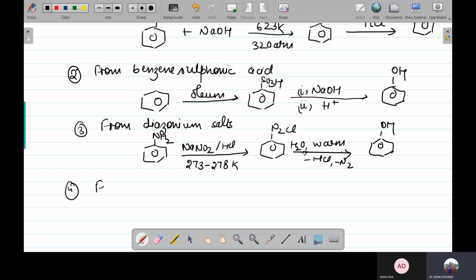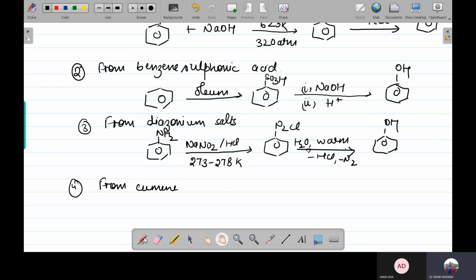Fourth preparation method is from cumene. Now from the cumene, what is going to happen is that cumene is oxidized in air to form cumene hydroperoxide and then it is converted to phenol and acetone. So what is the formula for the cumene? CH, CH3, CH3.